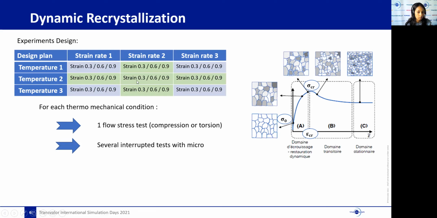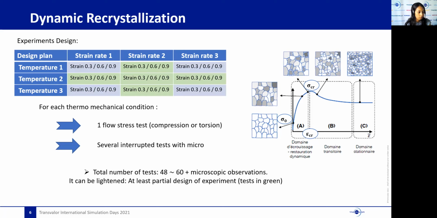In total, we have 60 tests to be done, in addition to microscopic observations. However, if we are short in time, we can only perform the tests in green, and it will be at least needed to study the influence of temperature and strain rate on recrystallization. Finally, be aware of the quenching time's influence on the microstructure, which may evolve significantly in a few seconds.